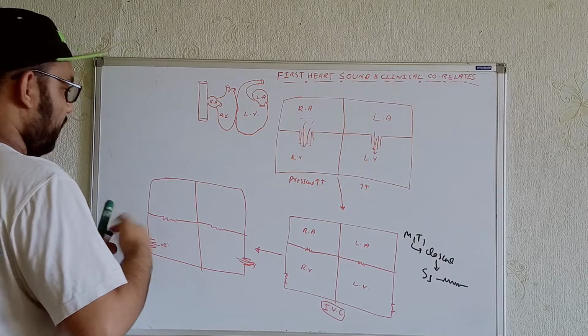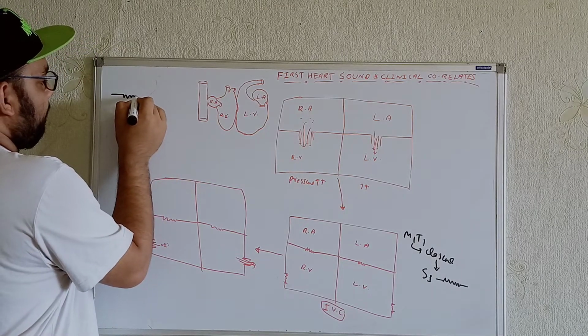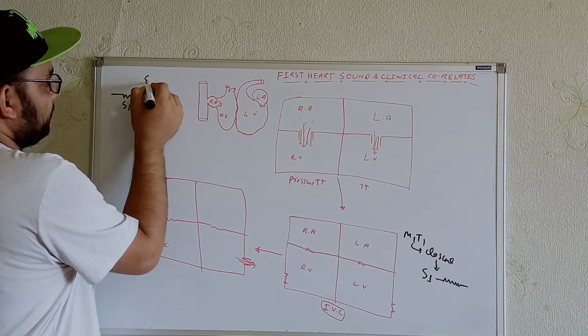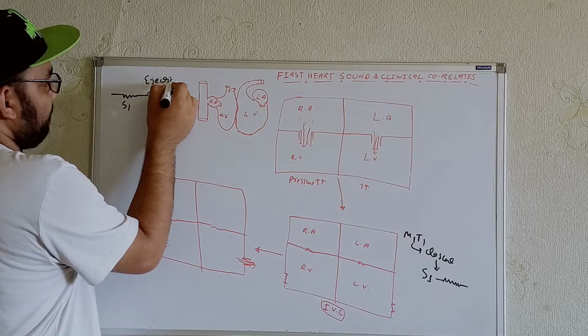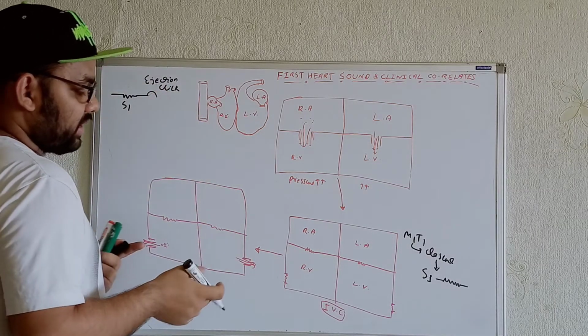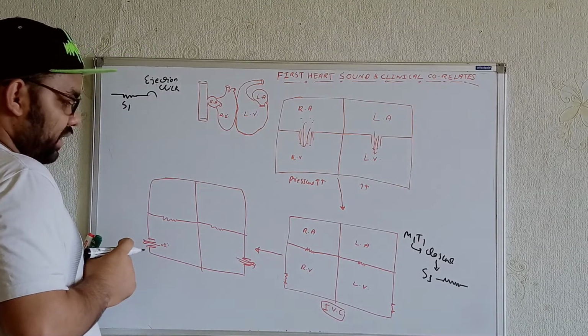If I consider it this way, first we get the S1, and after that we get the ejection click. The blood is going from the left ventricle to the aorta, and from the right ventricle to the pulmonary artery, that means to the lungs.